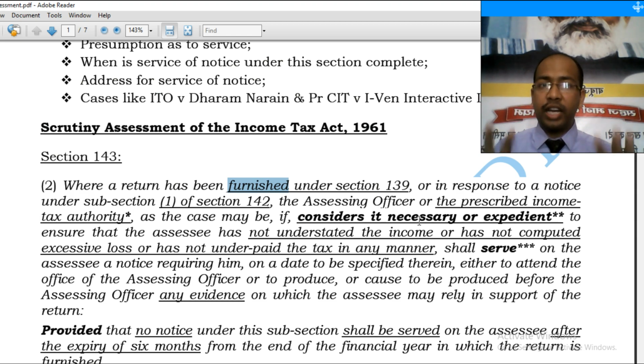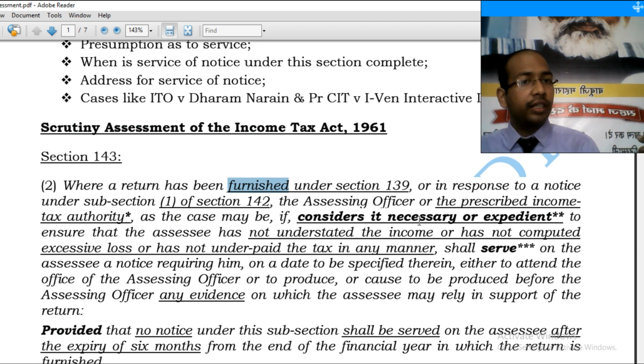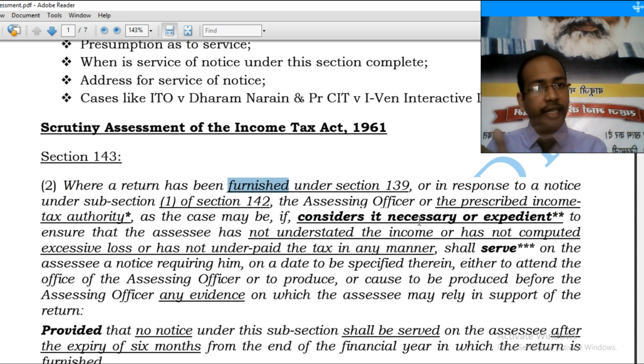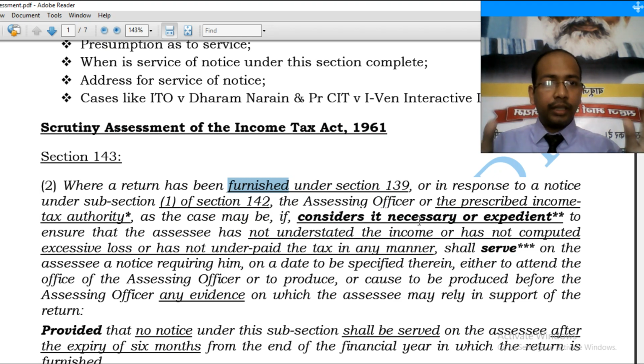only these issues I wish to scrutinize, or because of these issues I wish to scrutinize completely. When it comes to limited scrutiny, he will specify that only these issues. So these are two types of scrutiny, limited and complete. In limited scrutiny, the assessing officer has the foundation to limit himself to only those issues specified in the notice. And in complete scrutiny, he would completely scrutinize each and every claim, each and every deduction, each and every material available in the return or claim made in the return.